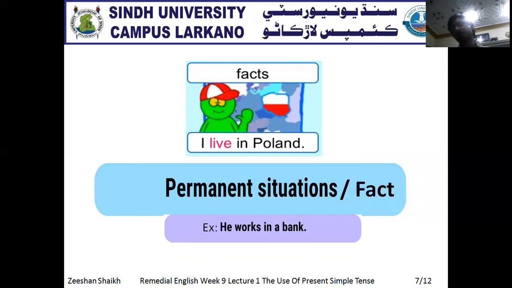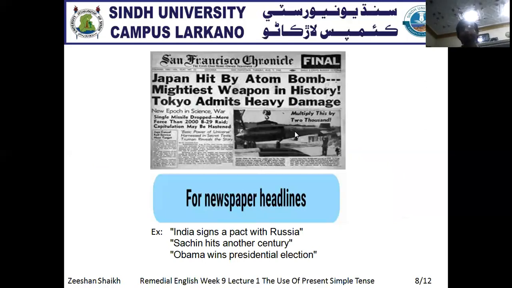Clear? And different examples are being given over here. Usually some people ask you where do you live? You say I live in Larkana. But actually, it shows your residence. It shows a permanent situation that you live in Larkana. Clear? Yes. For the newspaper headlines. Yes, of course. Present simple tense is also used with the newspaper headlines.